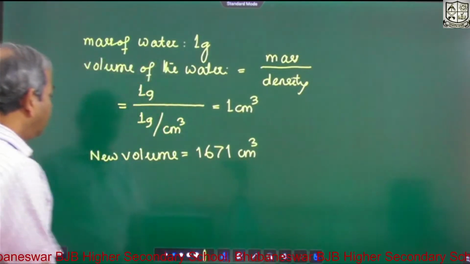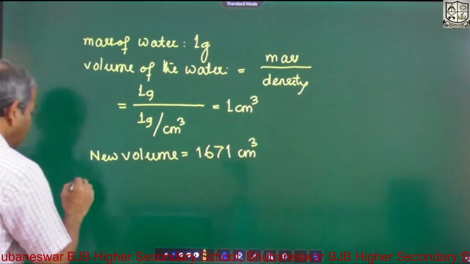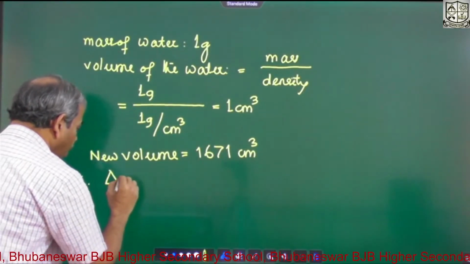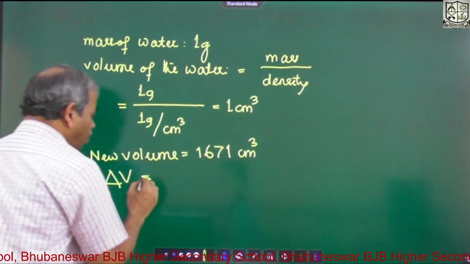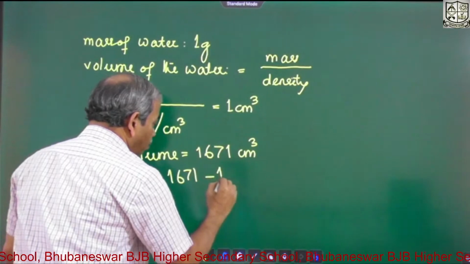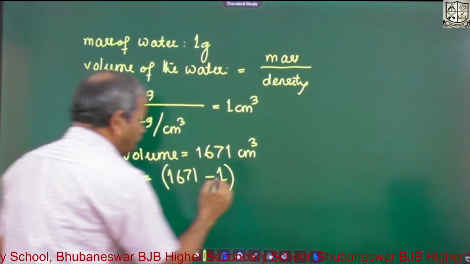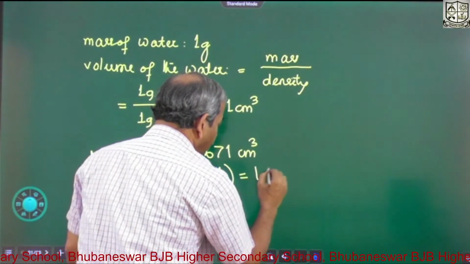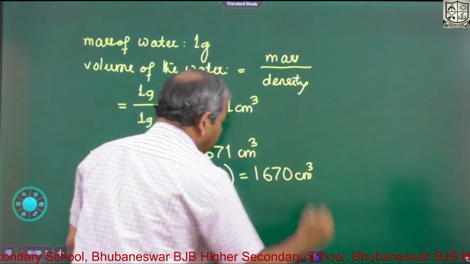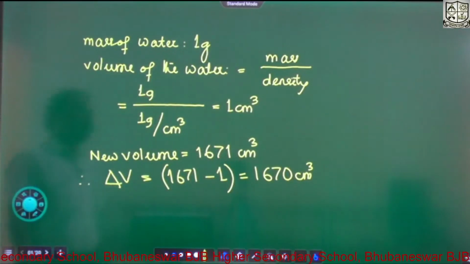This is the new volume. So the change in volume, delta V, is equal to 1671 minus 1, so that is equal to 1670 cubic centimeter. This is the change in volume.